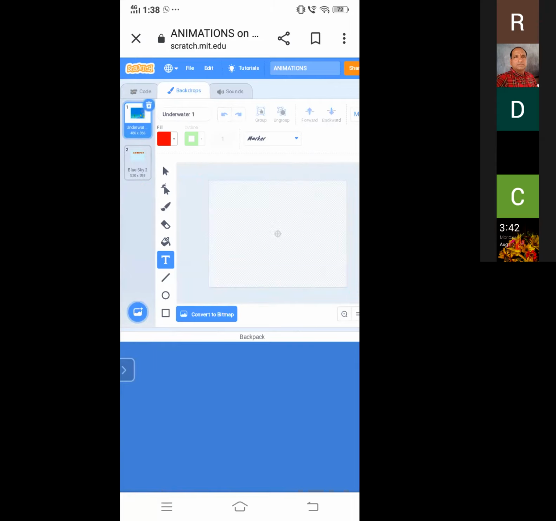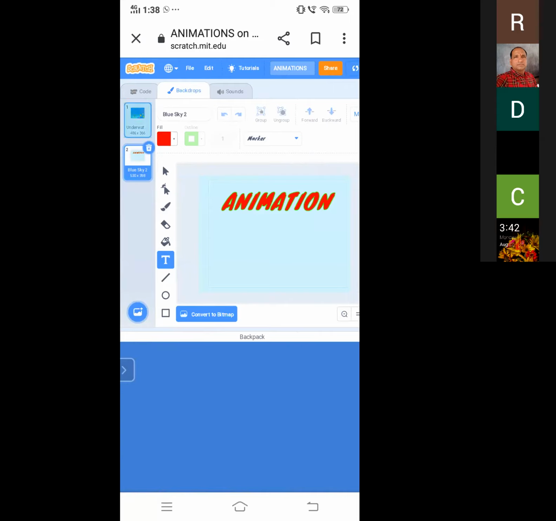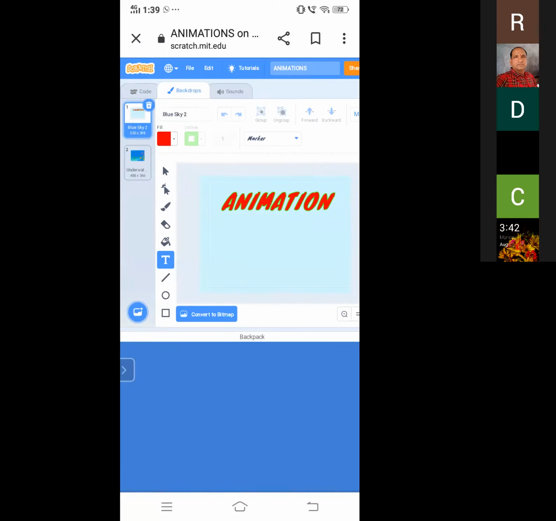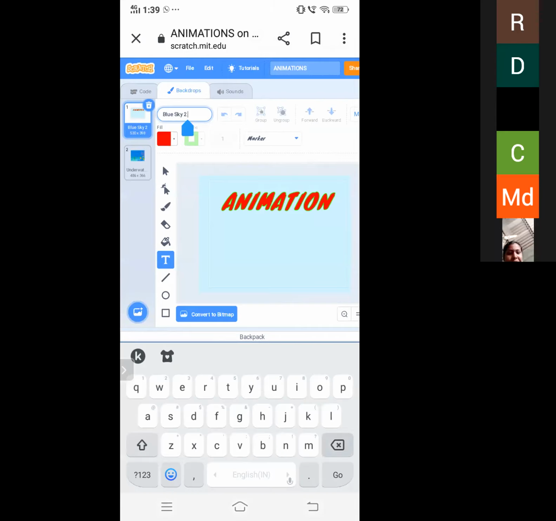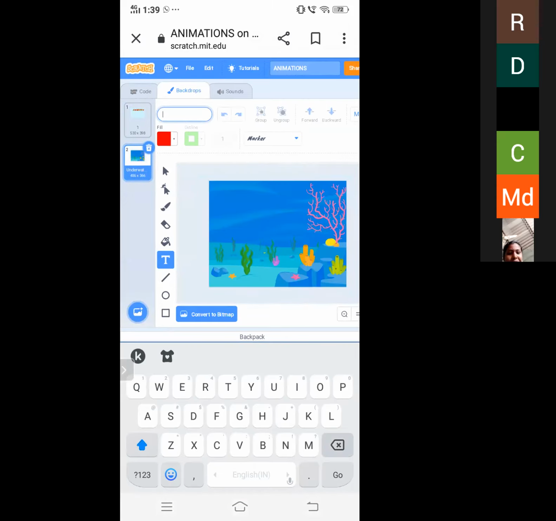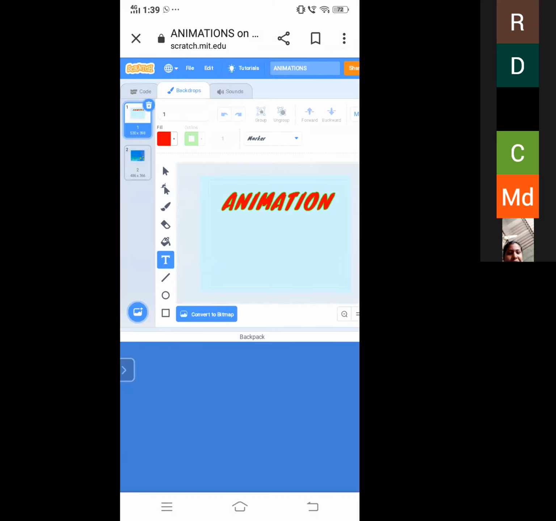So there is another backdrop. So backdrop 1, backdrop 2. So I want to drag it up. I want to choose this backdrop as 1. So at first I'll rename this as 1. Wait a minute. 1, and this one as 2. So now with me there are 2 backdrops. One is this one and the second one is underwater.